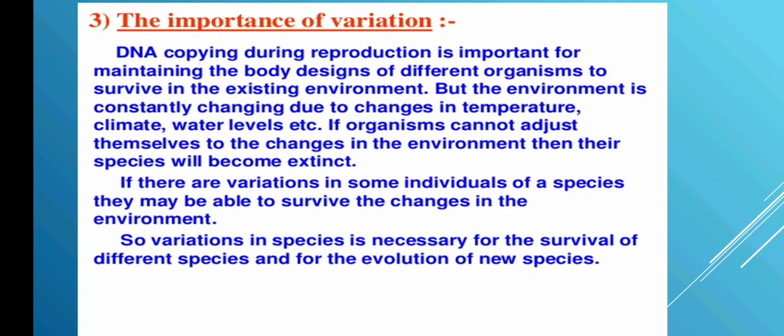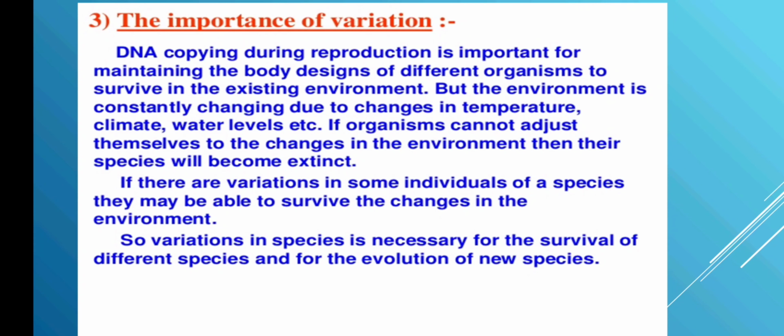As we can see, there could be changes in temperature. It could be an increase or decrease in temperature. The climate also, and the water levels also. Sometimes the water level rises and sometimes the water level decreases a lot. But still, the organisms have to adjust to these variations. So this DNA copying mechanism during reproduction helps the organisms to adjust to the changing temperature, the climate, and the water levels.